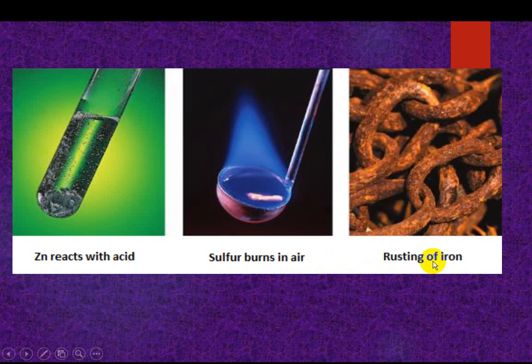If you leave iron outside, after some days you see rust formation, because a chemical reaction occurs in air with water vapor and oxygen and forms a new substance. This is called rusting. The sulfur burns in air, zinc reacts with acid.